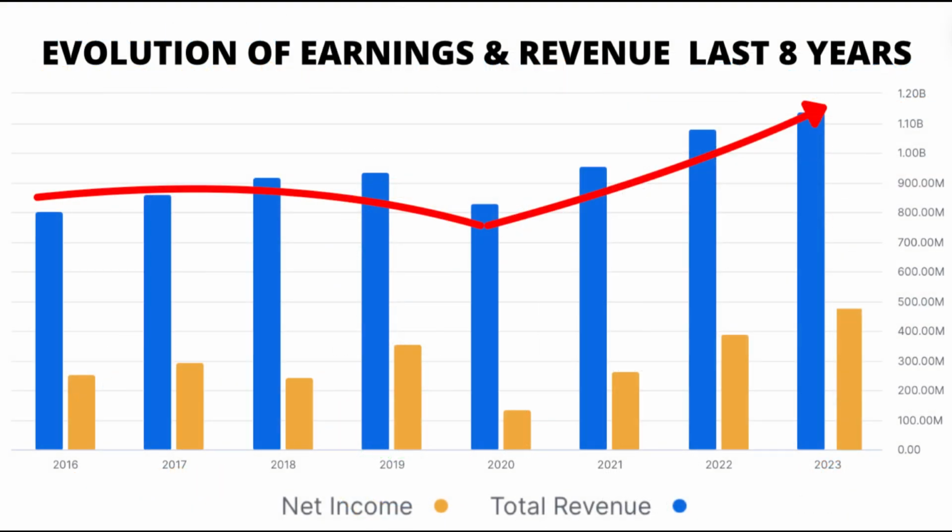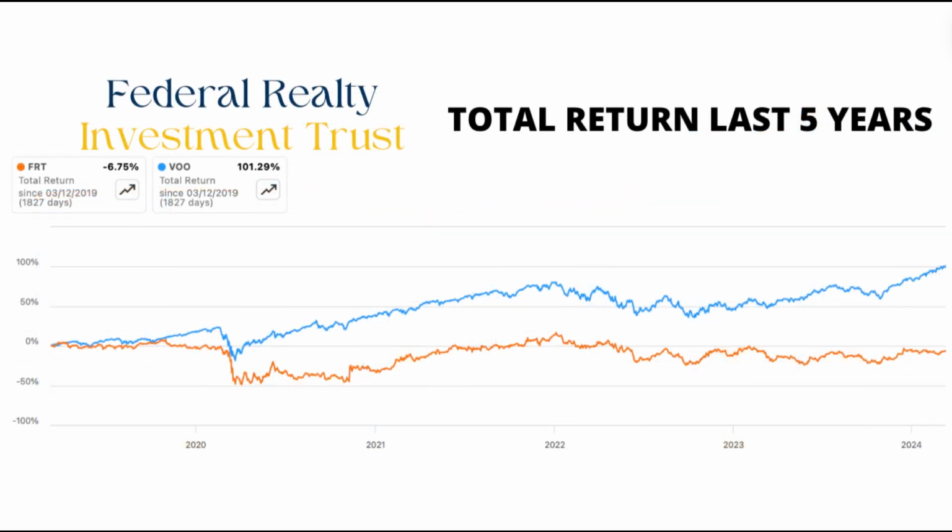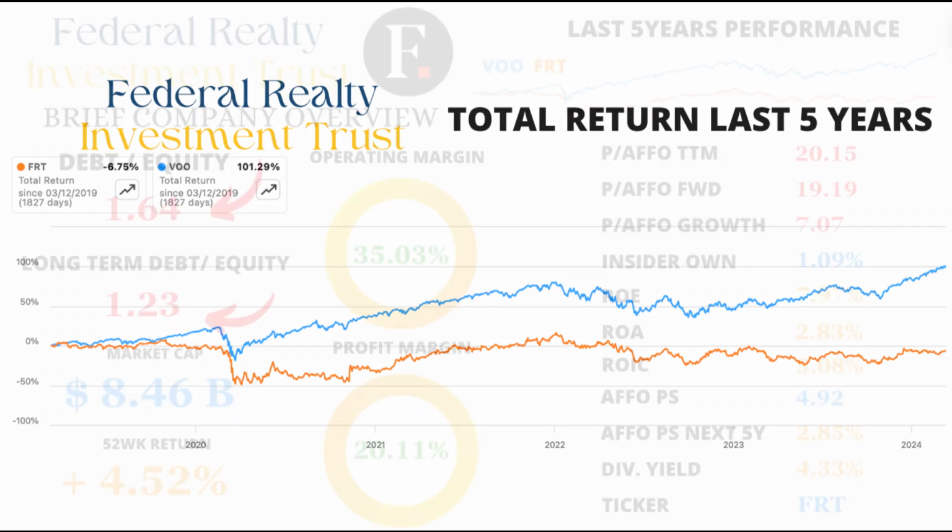Looking at the company's financial performance over the past 8 years, we see a positive trend in both revenue and earnings. However, there was a notable drop in 2020 due to external factors, followed by a recovery to pre-crisis levels. But here's where it gets interesting. Despite the positive financial indicators, FRT has underperformed the market, with a lower total return compared to VOO over the last 5 years. This suggests that the market may not be fully pricing in the company's potential.